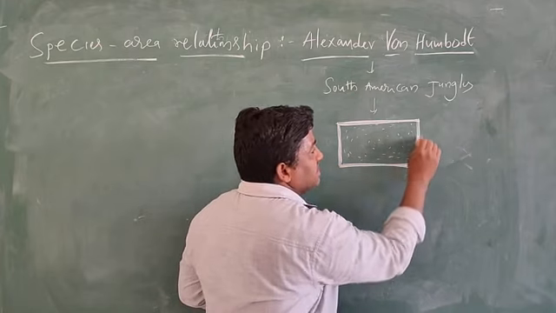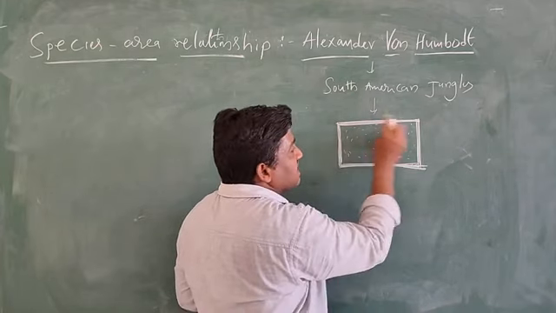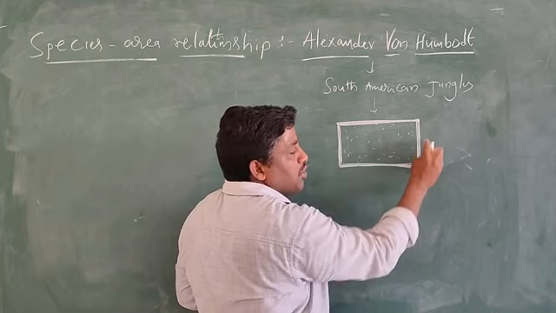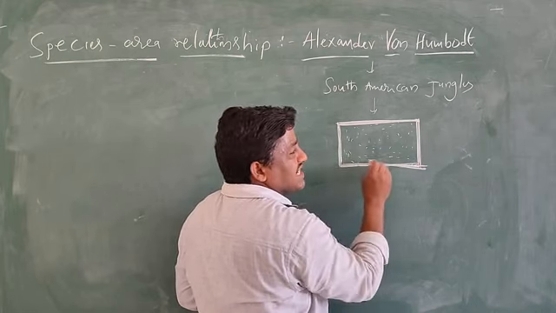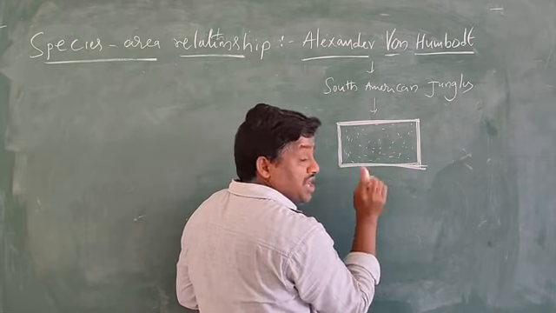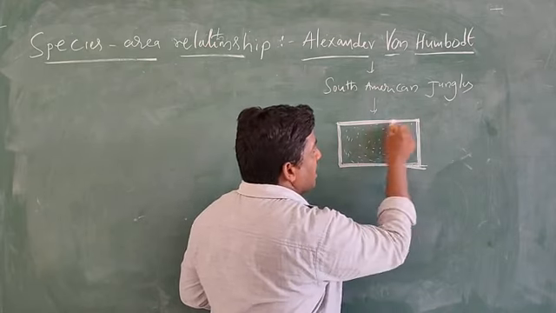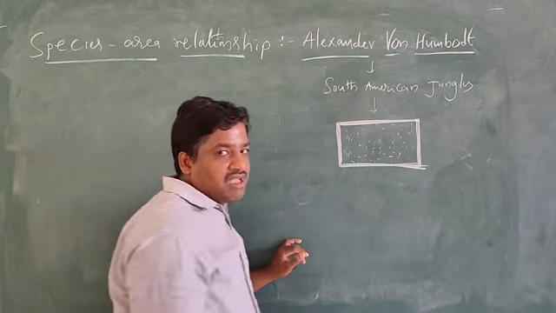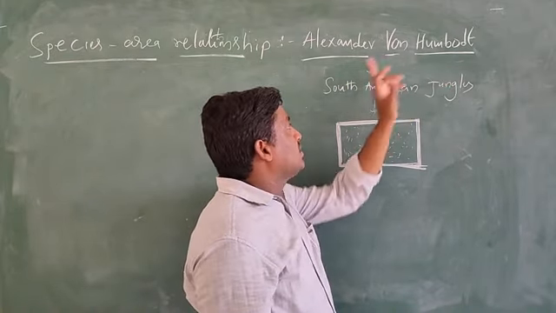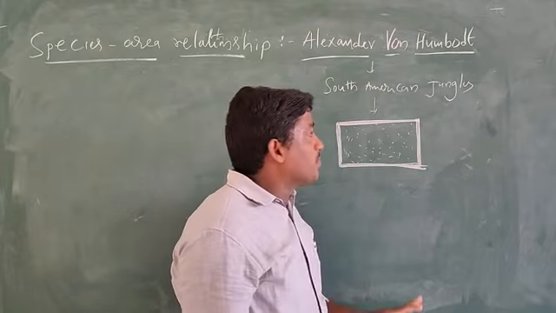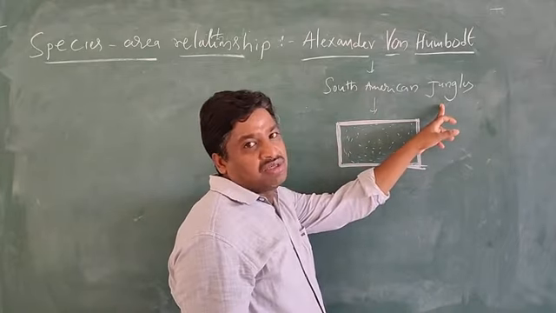Explored area means this is the explored area. What area is taken? This is the explored area only. So species richness is increased, but up to a limit. Limit means up to this explored area. Understand what I am saying? So Alexander von Humboldt observed the species area relationship in the South American jungles.